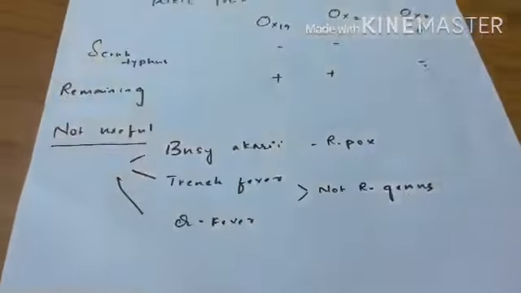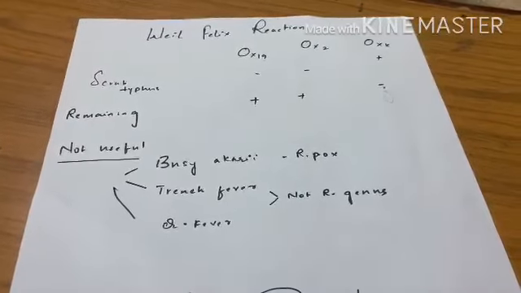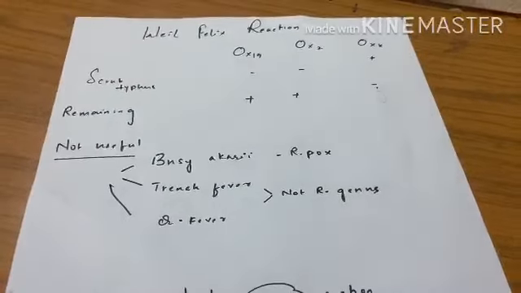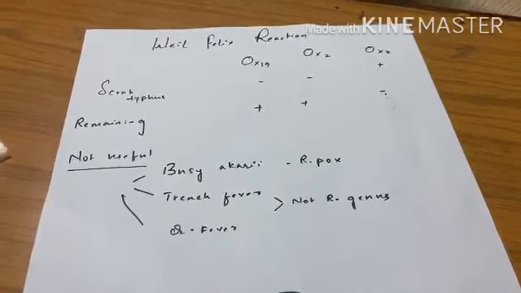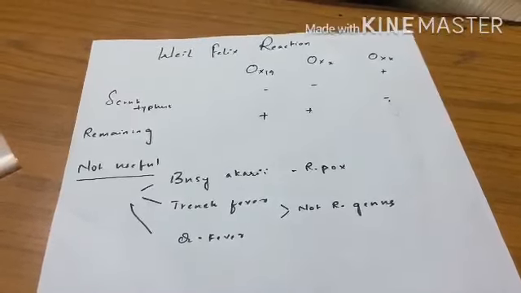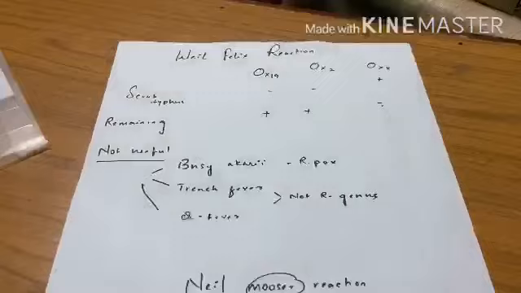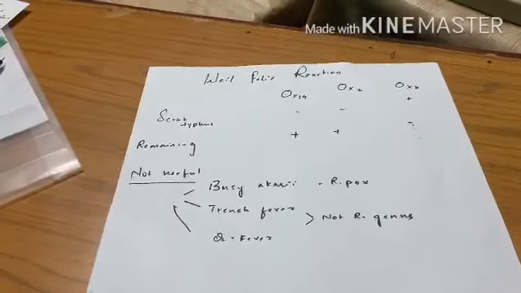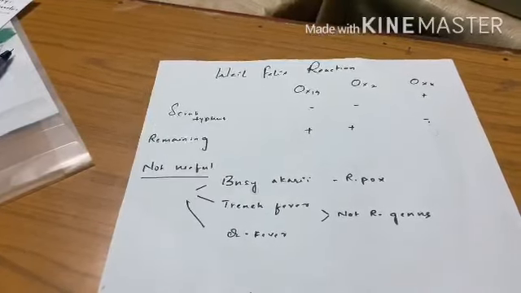What is the Weil-Felix reaction? Proteus has three antigens, which are OX19, OX2, OXK. These are antigens of Proteus, not Rickettsia. But when we inject these antigens into a patient of rickettsia, it produces antibodies against antigens of Proteus, which is called cross reactivity. So the Weil-Felix reaction is nothing but when we inject antigens of Proteus into the patient of rickettsia, antibody titers are increased.